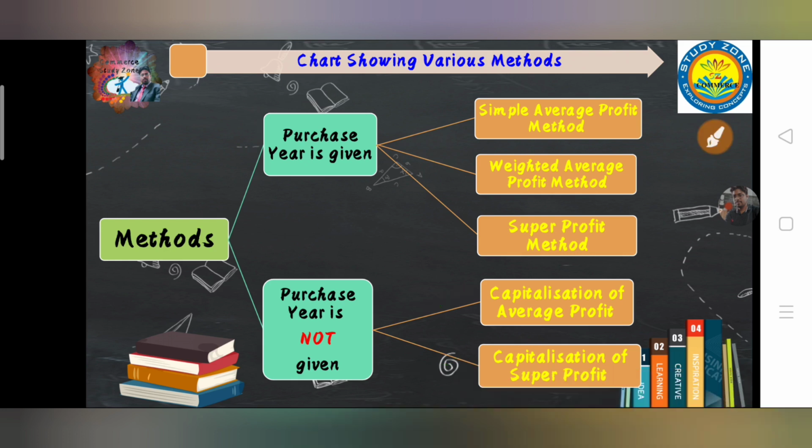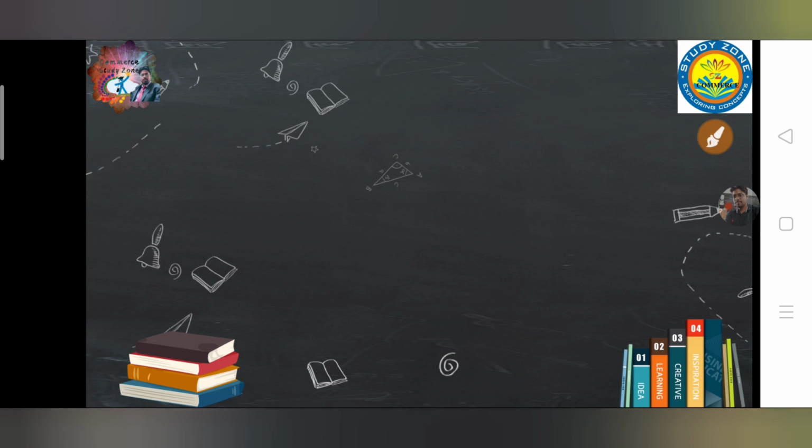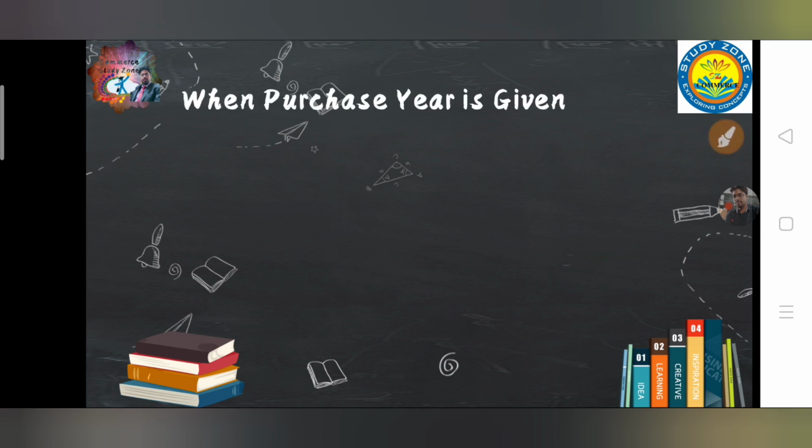So this is the division of the various methods. Whenever you are going to solve a goodwill question, always keep in mind whether purchase year is given or not. If it is given, then you follow one of these three, and if it is not given, then you follow either capitalization of average or capitalization of super profit method. So now let's move on to the next section of the video. One by one I'm going to explain the formulas of the various methods. The first section is when purchase year is given.